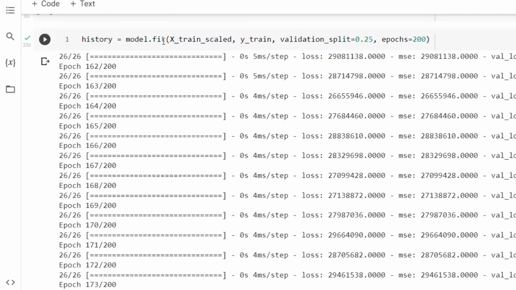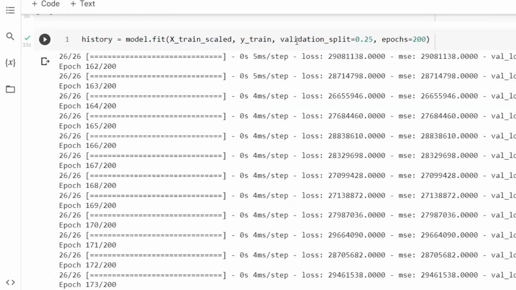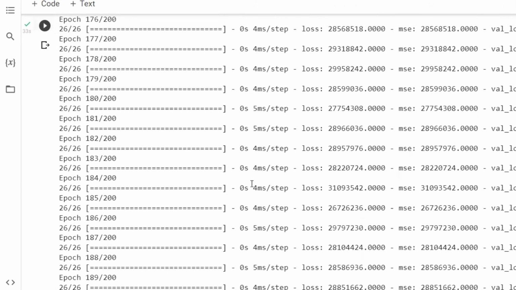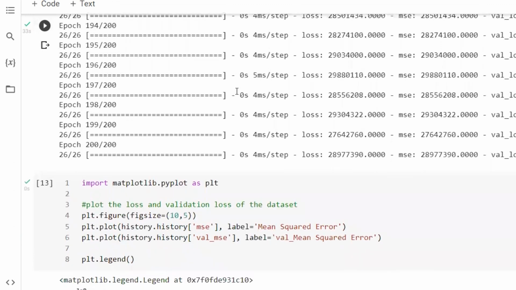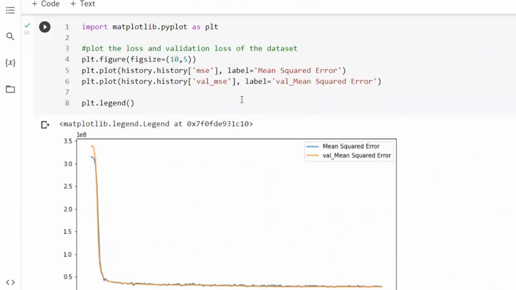So you can see we are feeding our fitting function X train scale, the Y train, validation split 25%, and we are using epochs. We are using 200 for the epochs, and you can see all the 200 epochs here. If we go all the way down here, we are done with the last epoch, 200 out of 200, and by using the matplotlib library, we're going to display what happened regarding the metrics.